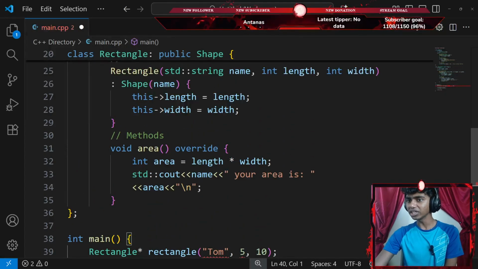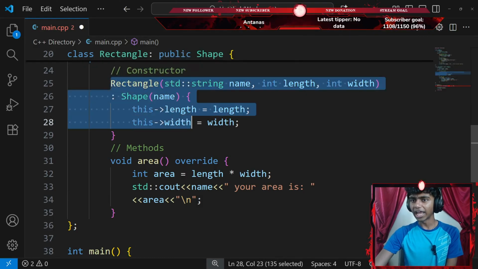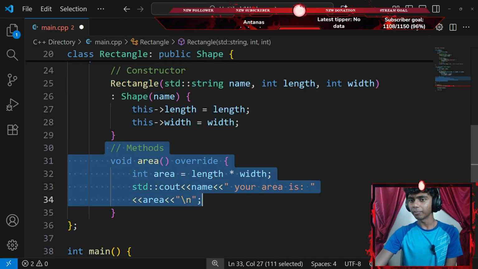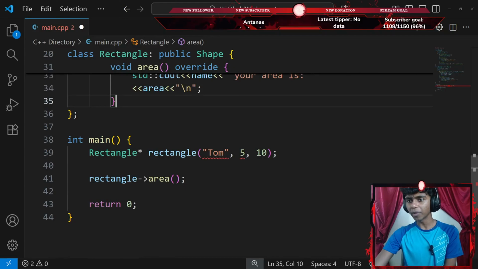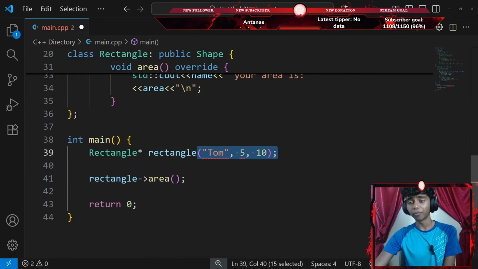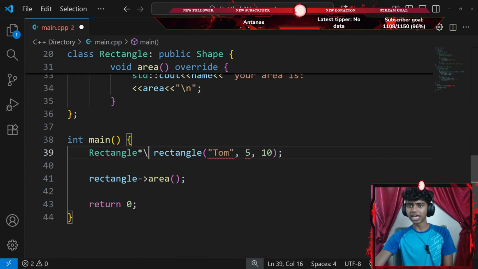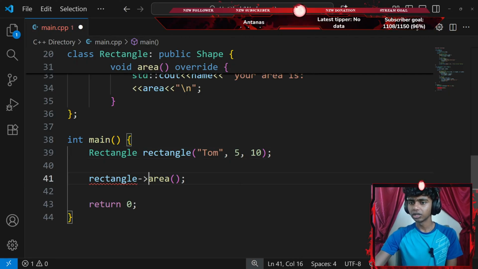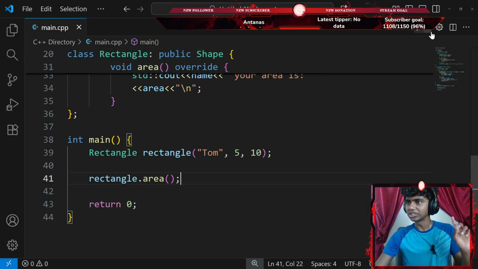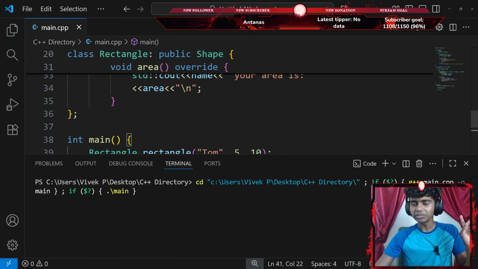Okay, that said, I created a rectangle class. So, okay, now everything is correct, right? So, I added my constructor, I created methods, I even overrode my method. Although, why can't I add parameters here? Let's see. Maybe because that is a pointer. I don't need a pointer. Okay, let's go with something like dot. Okay, now if I hit Control S to save the code and run the command, let's see what happens.